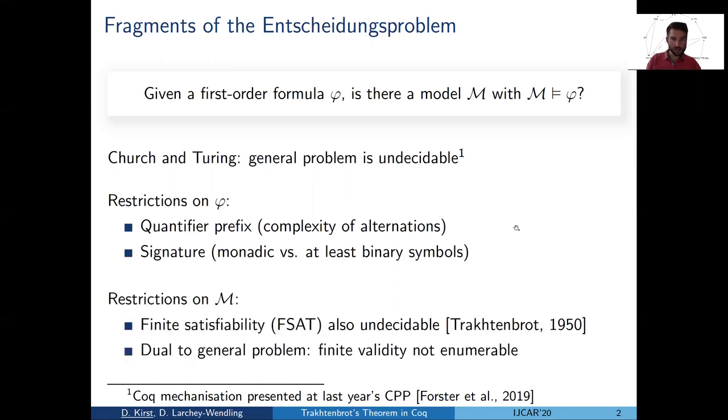On the other hand, one can also look at semantic restrictions. And the restriction we're concerned with in this work is the restriction to only finite models. And here Trakhtenbrot has proven in 1950 that the finite satisfiability problem is still undecidable. And it's in fact somewhat dual to the general case where finite validity is not even enumerable, meaning that there's no complete deduction system for finite validity.